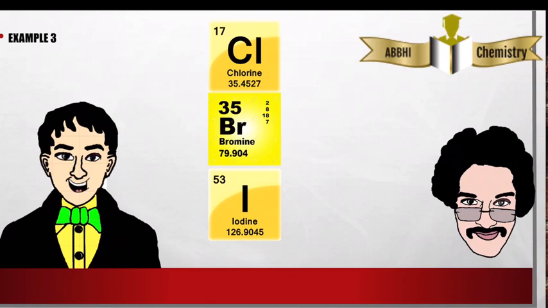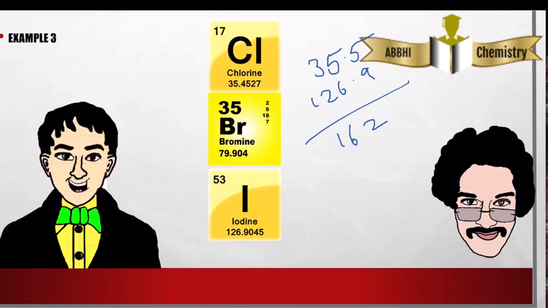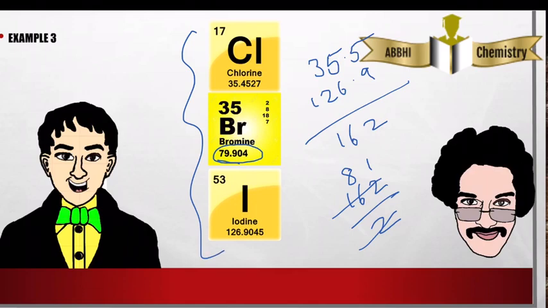Example 3, we have chlorine, which is approximately 35.5, and iodine, 126.9. Adding them both, we get around 162. So 162 divided by 2, that is the average, we got 81, or somewhat similar to 81, which is nearly equal to 79.9. So this is what is called Dobereiner's triads.